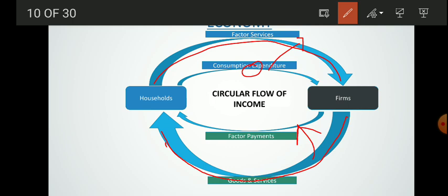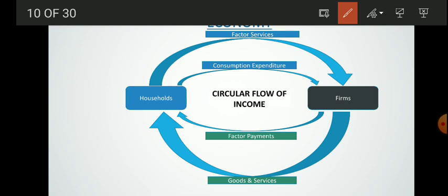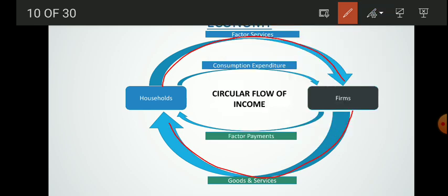It doesn't mean it will always be the same, but according to the diagram I have given here, this red one is your outer loop, and let me use another color, this blue green one.